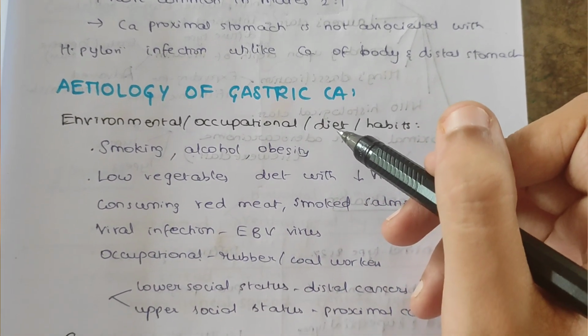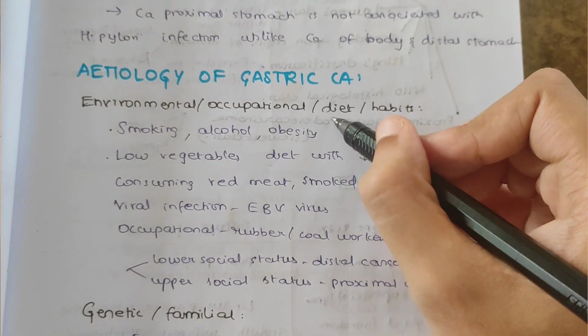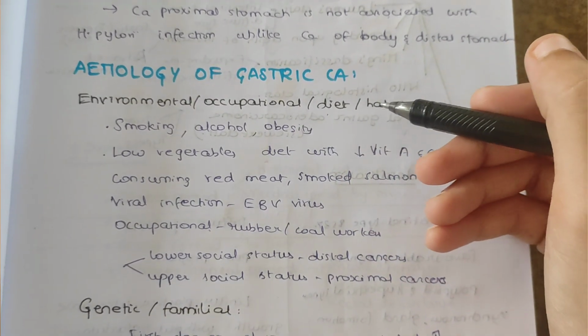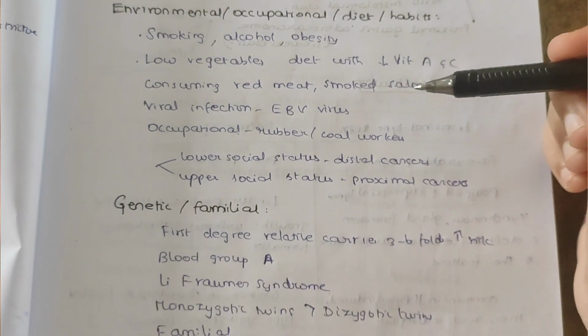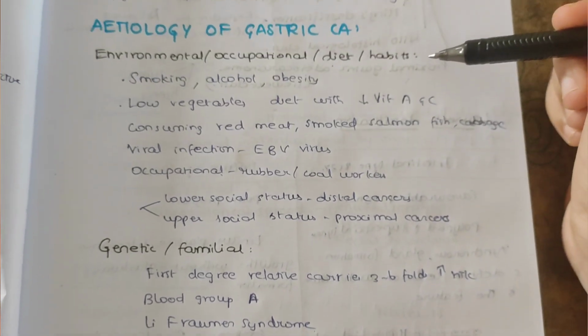So next, etiology of gastric cancer. Etiology of gastric cancer includes three main categories. First is lifestyle, that is environmental, occupation, diet and habits. And next was the genetic or familial factors. And next one is the precancerous lesions. So these are the major etiological factors.